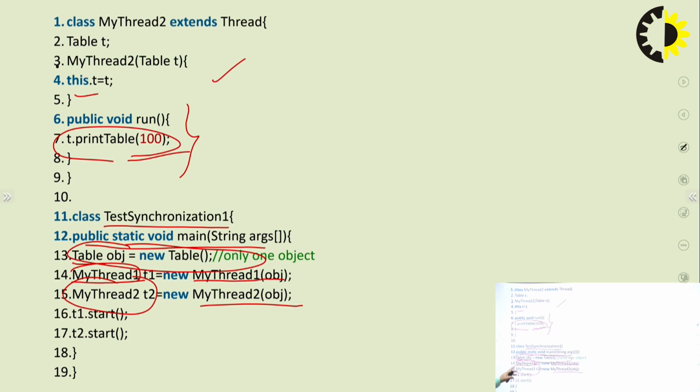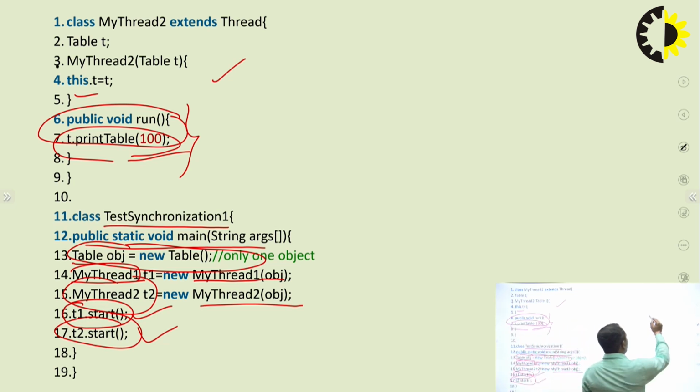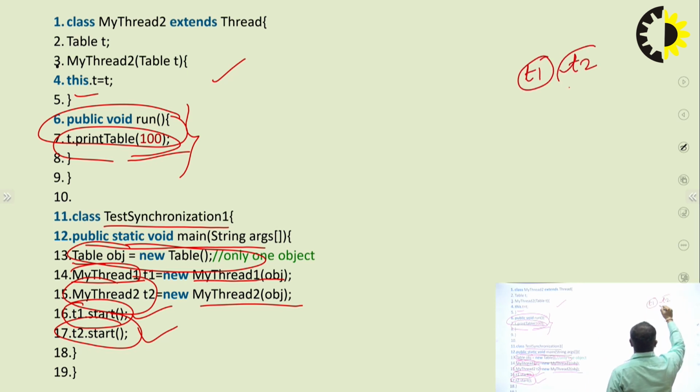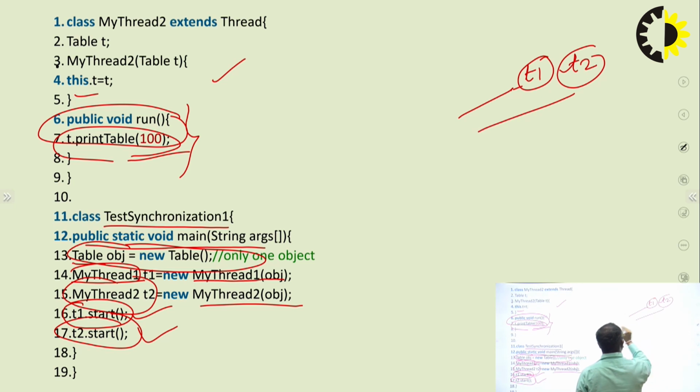Next, we already know that the run method will execute when the start method is called, and we will start the MyThread1 class and MyThread2 class threads. In this example both threads will execute simultaneously and use the same printTable method.